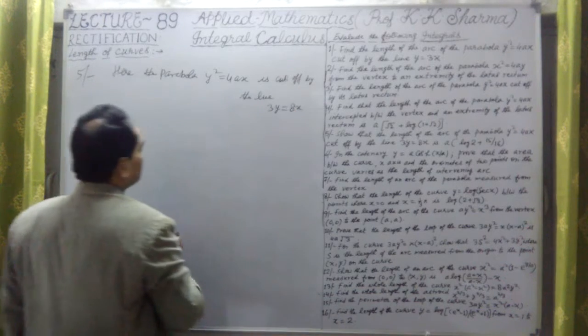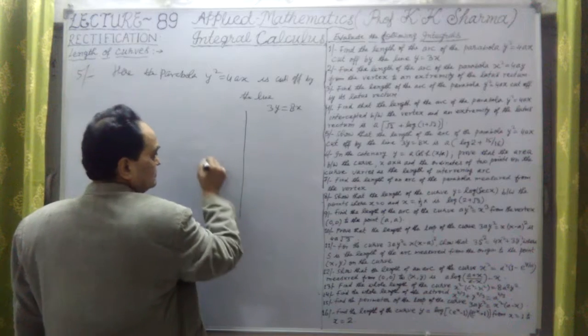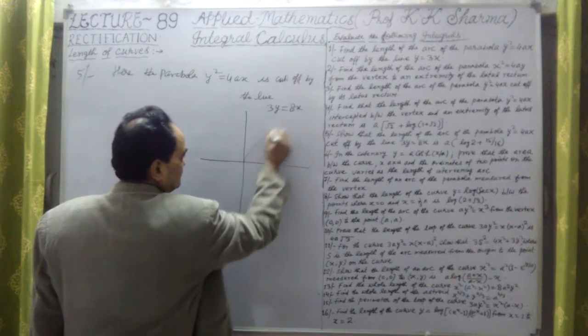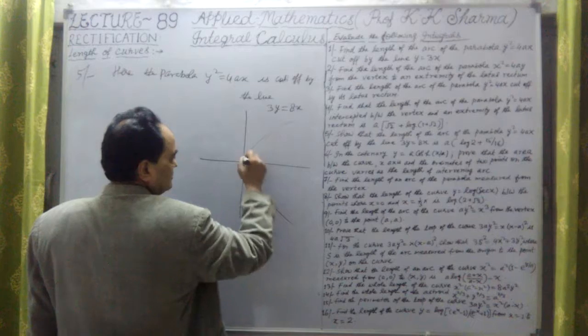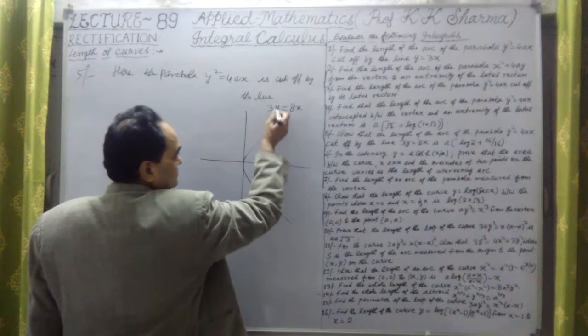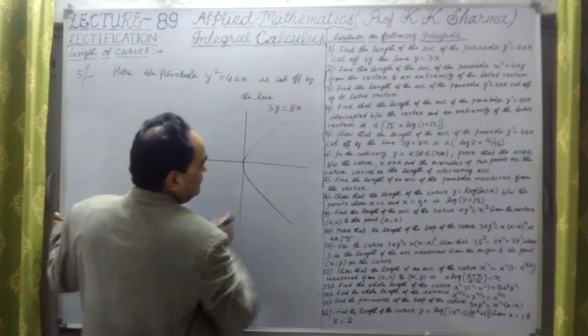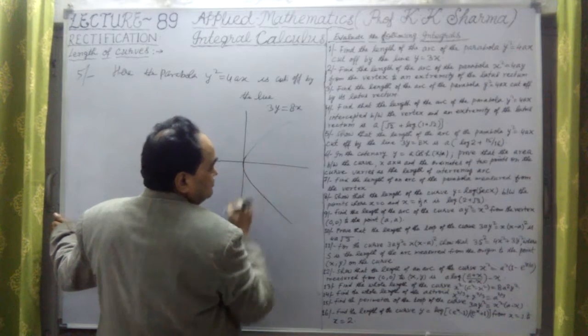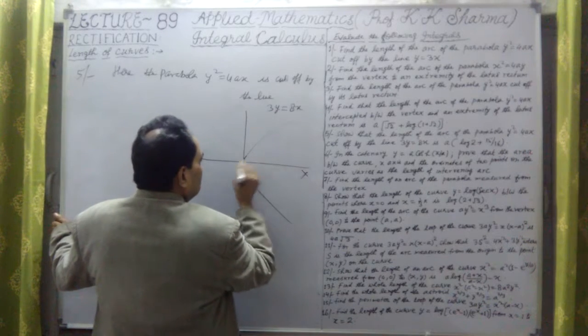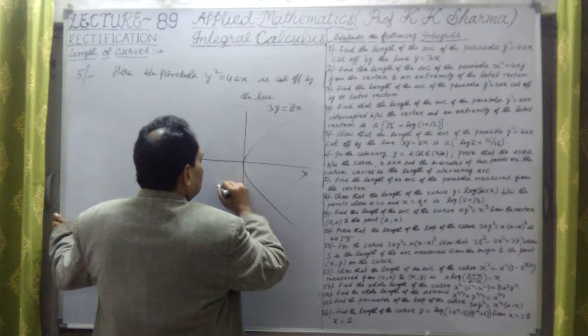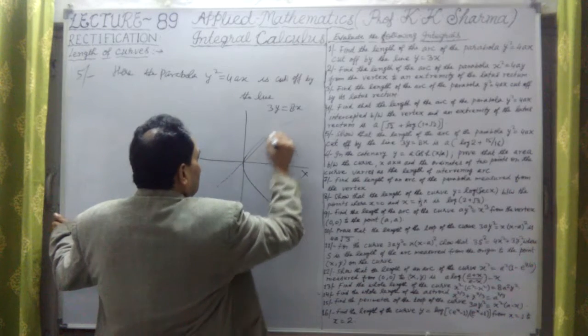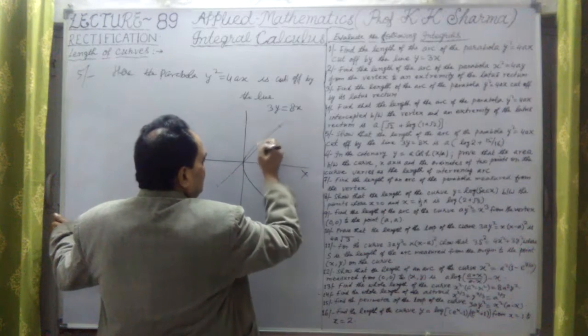So solving this equation, now here the curve is again symmetric to the x-axis. This is the curve here. Okay, the line will be like this because it is passing through the origin. Y equal to 8x upon 3. This is the x-axis, and this is the line here. This point we have to take.